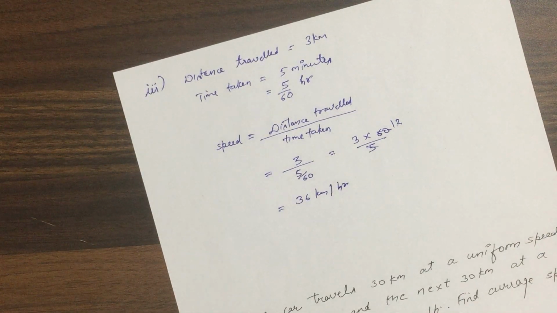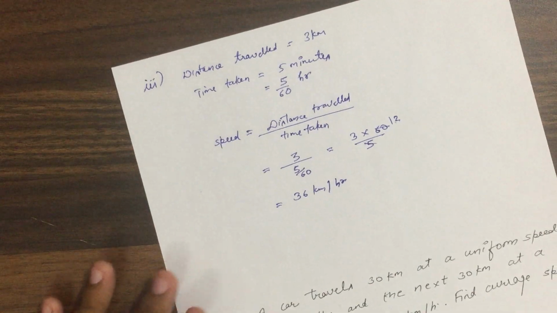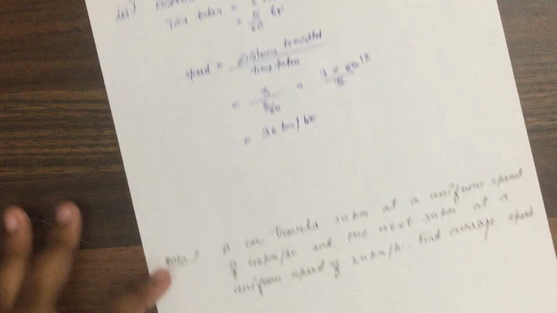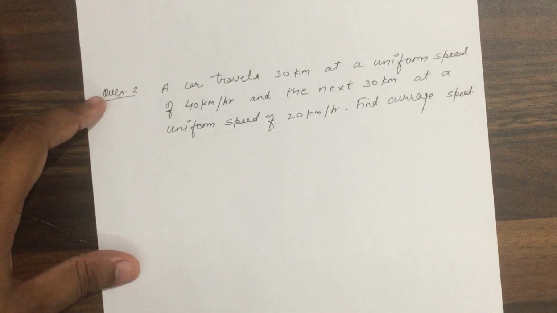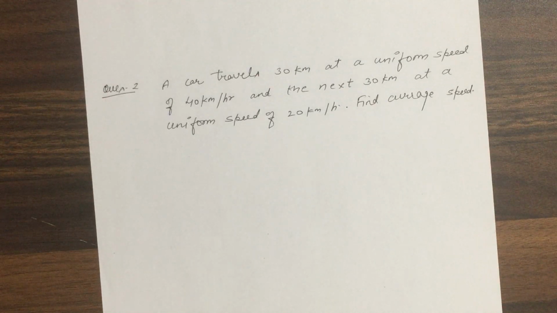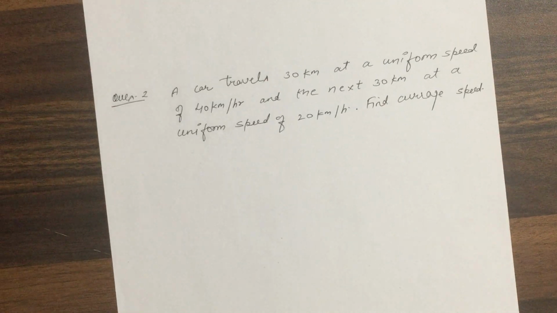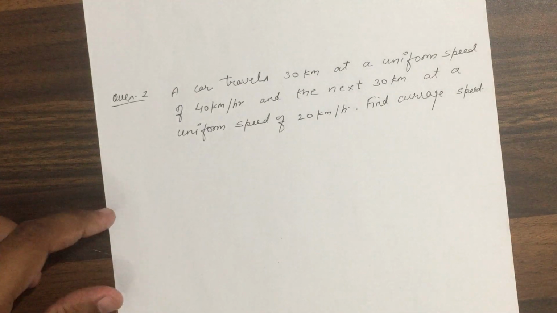You should be very careful about units actually. So in this question we learned how to use units. Now look at question number 2. It says that a car travels 30 kilometer at a uniform speed of 40 kilometer per hour, and the next 30 kilometer at a uniform speed of 20 kilometer per hour. Find average speed.